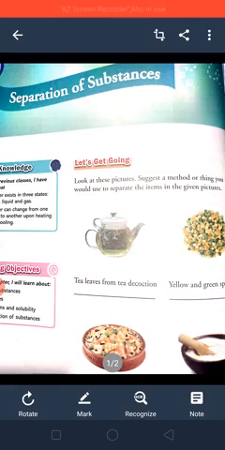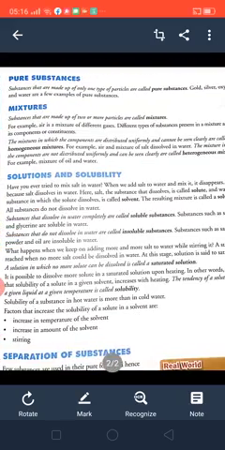Beta, you have to collect the substances which are made up of only one kind of particle. May I give you a clue?